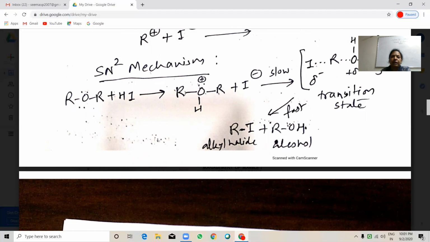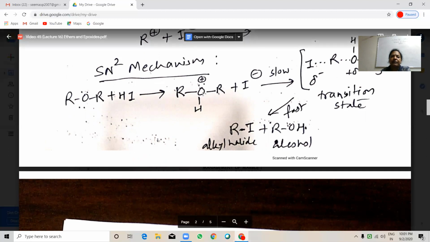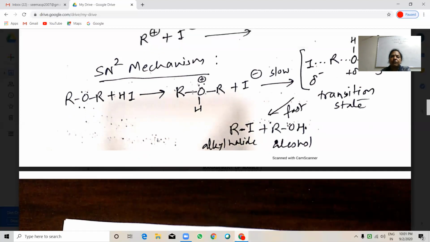This C-O bond is not polar like in secondary and tertiary alkyl groups. So it is less polar. So due to the less polarity, it will not dissociate as alcohol and carbonium ion.